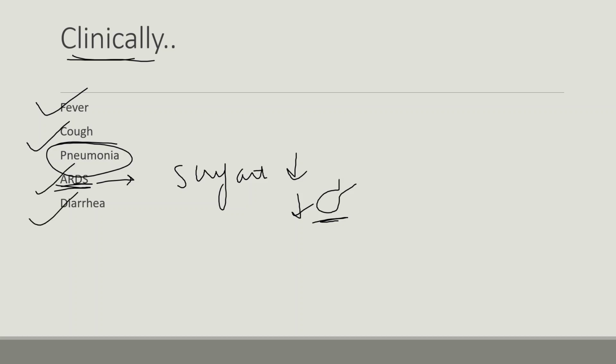Next is diarrhea, and other than this there are many other complications, like respiratory complications, and it can lead to kidney failure as well. And if the person has any other comorbidities, it can lead to aggravation of those.